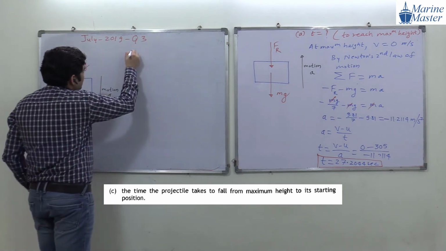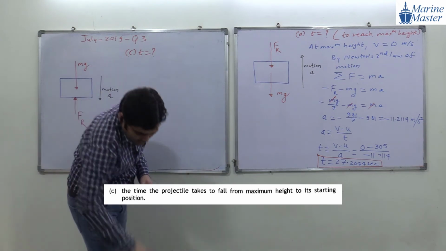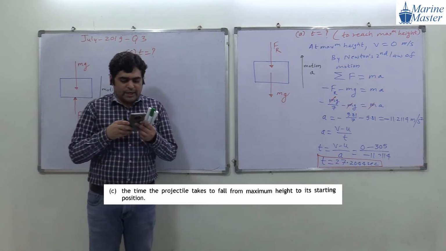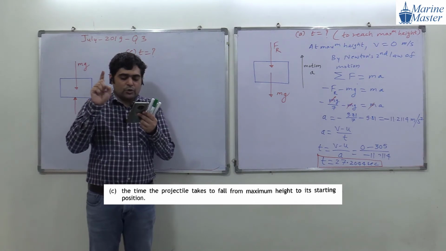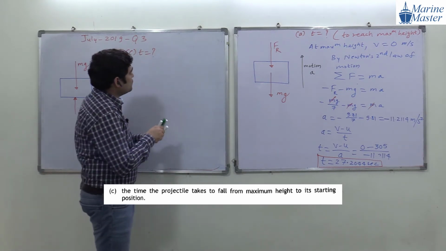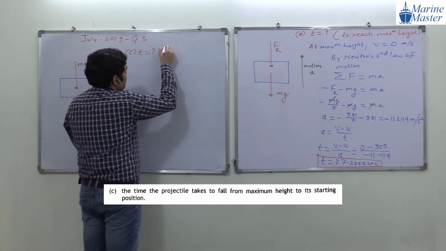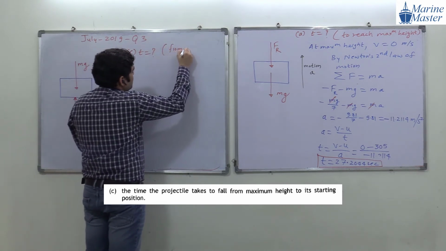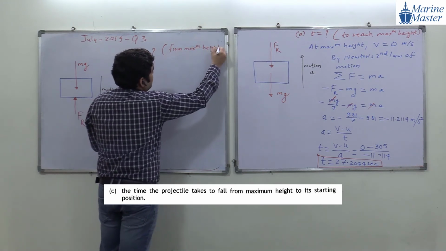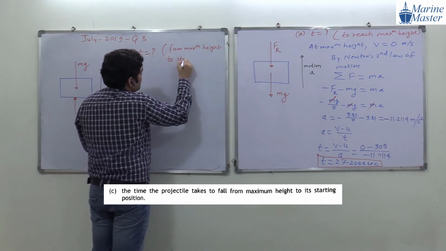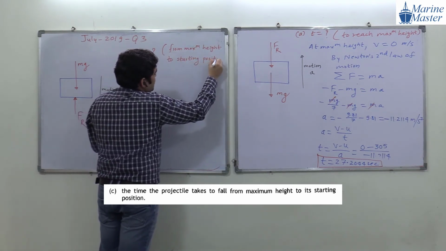So what is our target in part C? We have to find the time. What is the exact wording of the question? I read: the time the projectile takes from maximum height to starting position. So from maximum height to what? To the starting position.